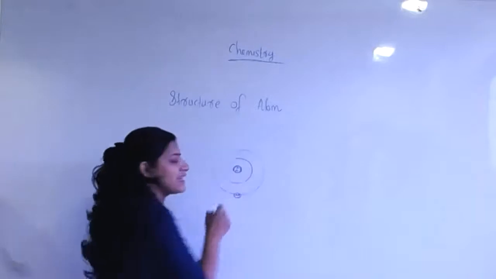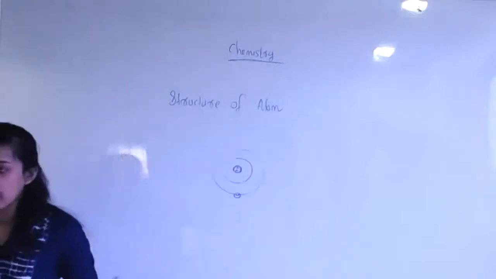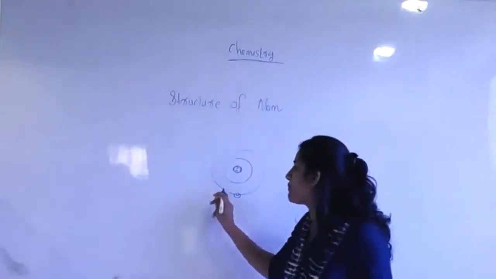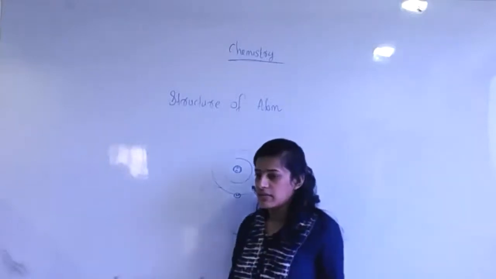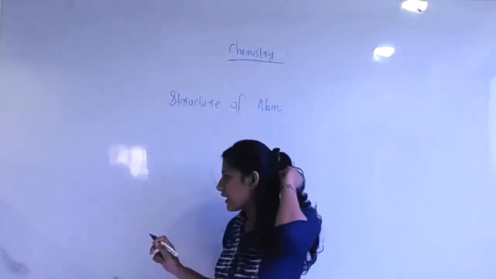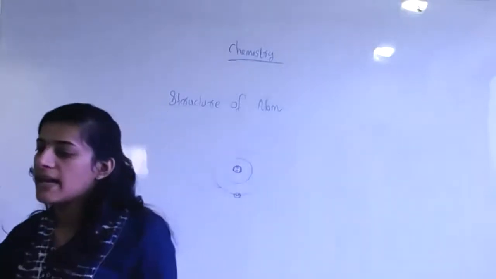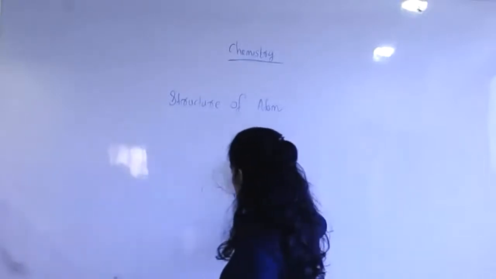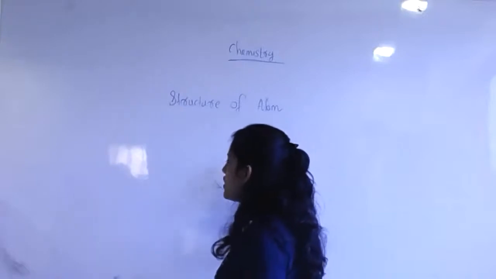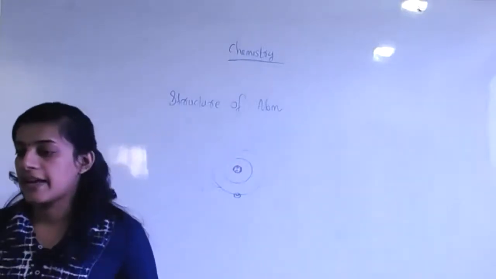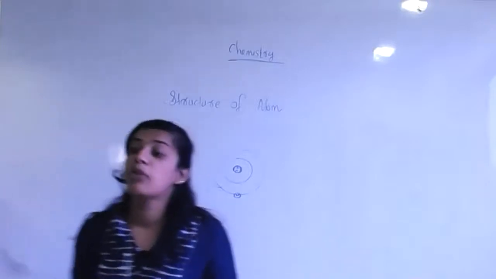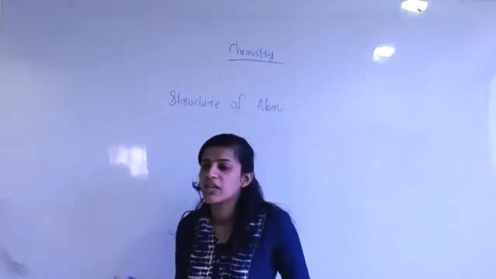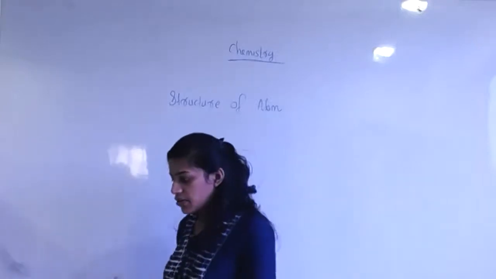There is no charge. I think you have the basic idea about the atom: how many particles are present in it, and how they are revolving around. What do you mean by this kind of path? That is orbit. So there are well-defined energy orbits. Before the atom models, you should be familiar with the history. History has great importance: how it originated, what the contributions of scientists are. So we can discuss one by one.